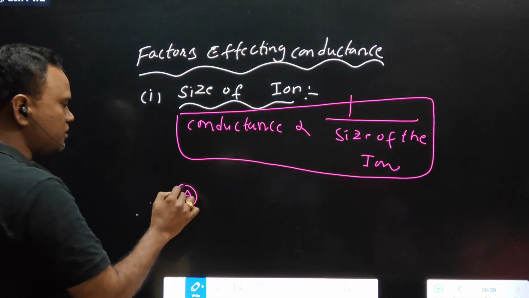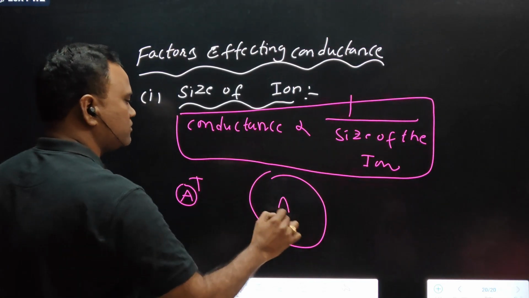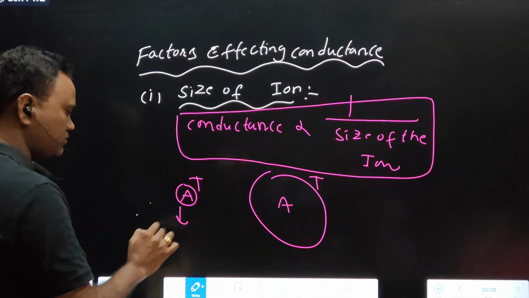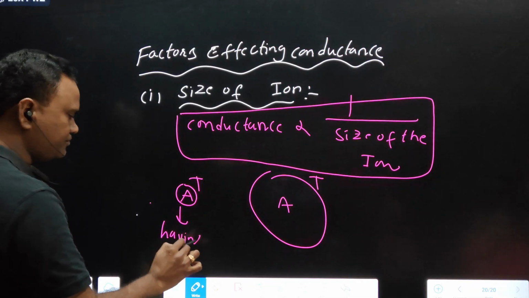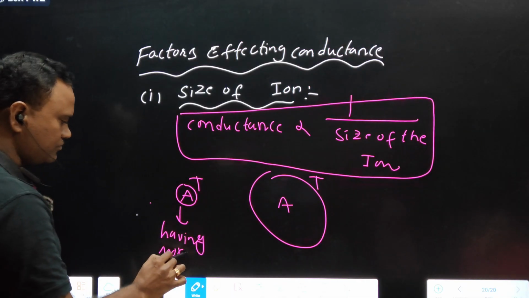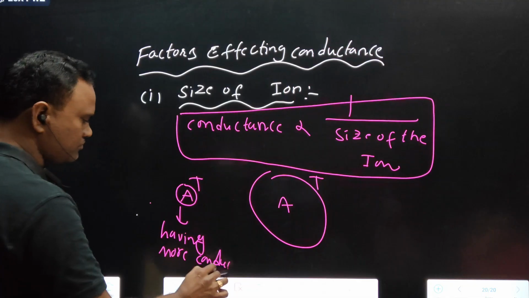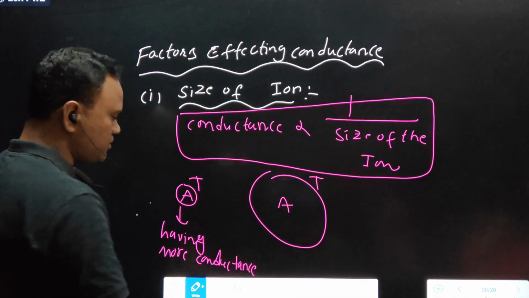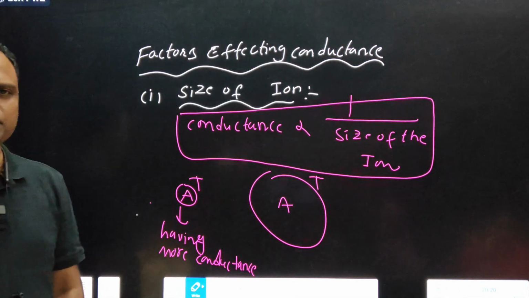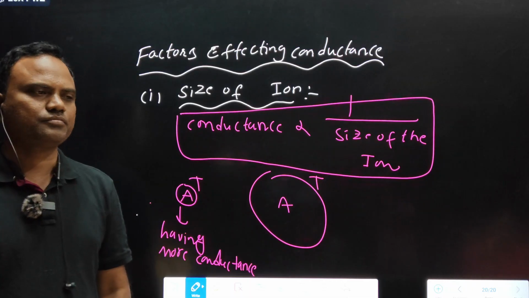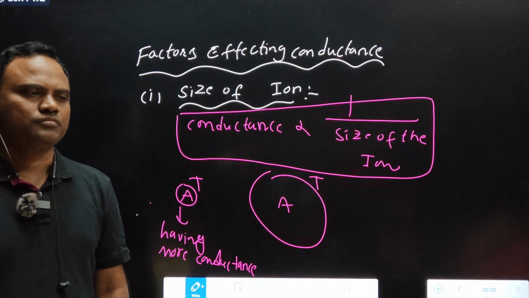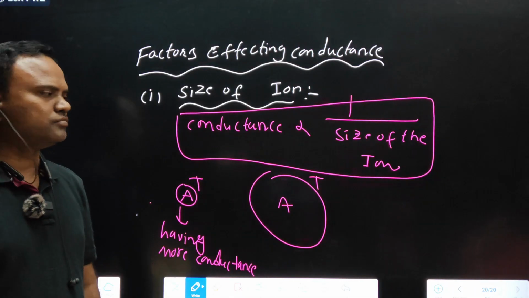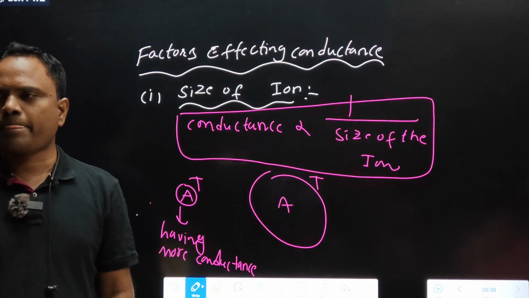After that, you write this example. Having more conductance, small size. Right.